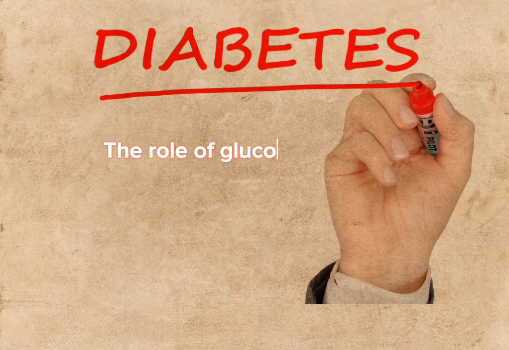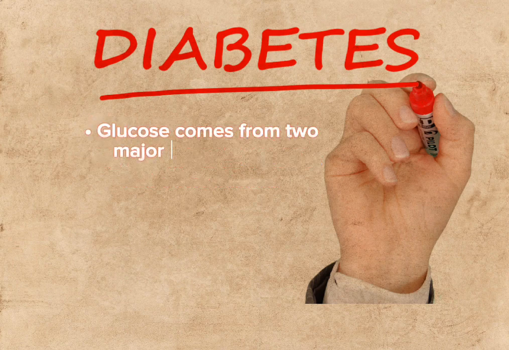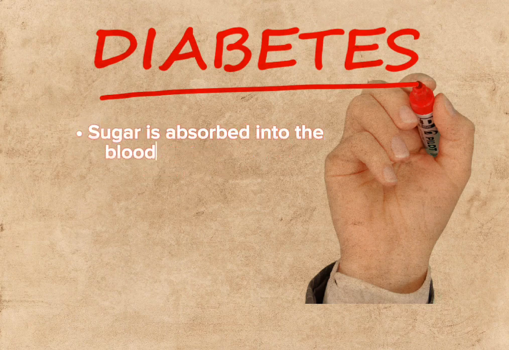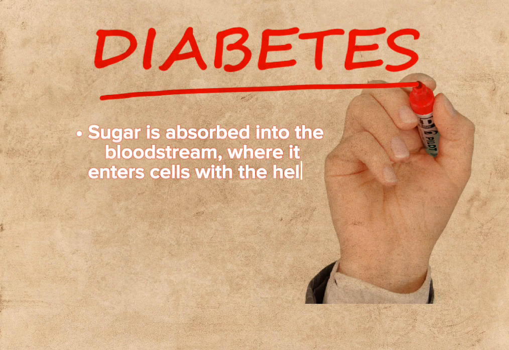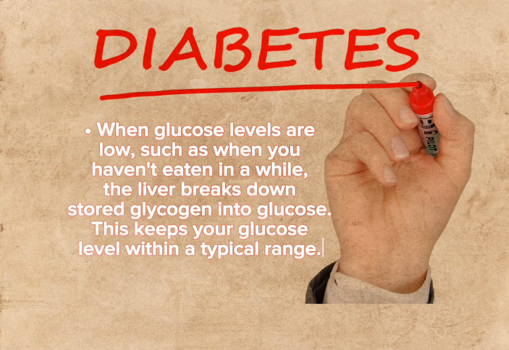The role of glucose. Glucose, a sugar, is a source of energy for the cells that make up muscles and other tissues. Glucose comes from two major sources: food and the liver. Sugar is absorbed into the bloodstream, where it enters cells with the help of insulin. The liver stores and makes glucose. When glucose levels are low, such as when you haven't eaten in a while, the liver breaks down stored glycogen into glucose. This keeps your glucose level within a typical range.